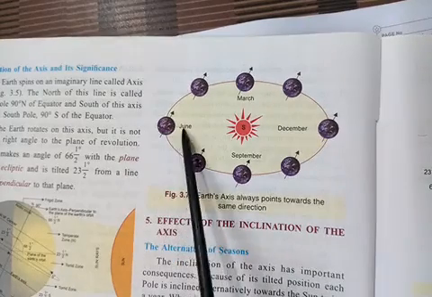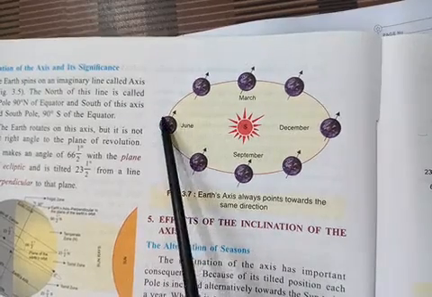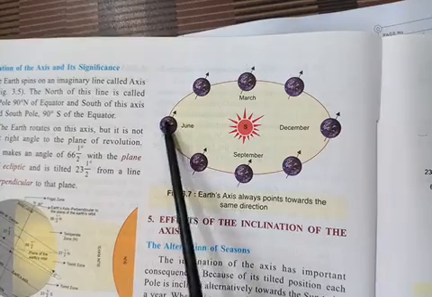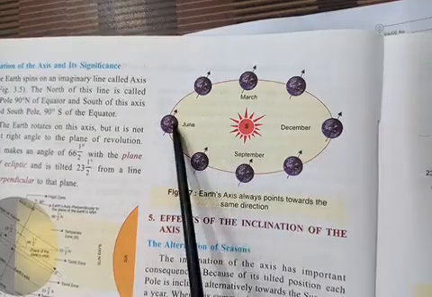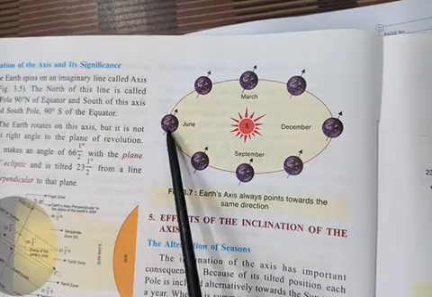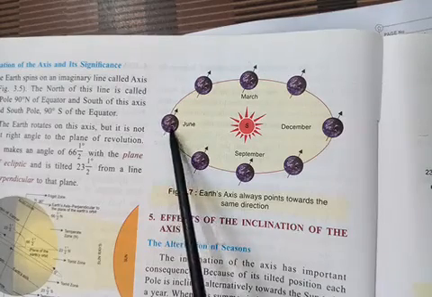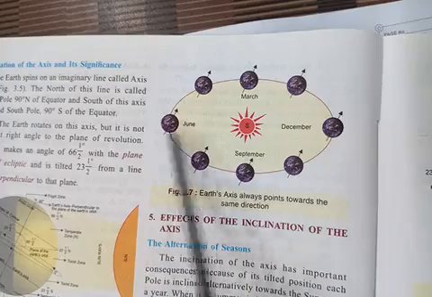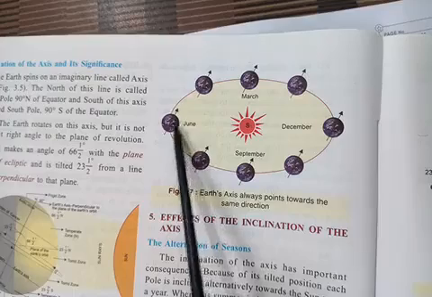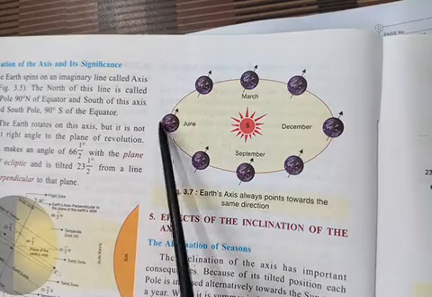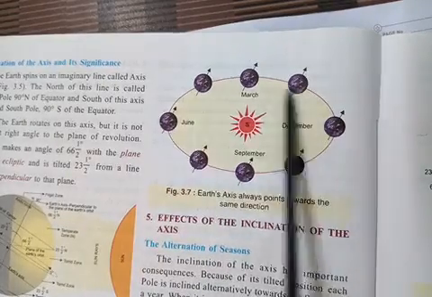But the same position, same thing actually, everything will be reversed. When? During June. In June, this is the position of the earth, and you can see here the northern pole, the northern hemisphere, is inclined towards the sun. Sun rays fall vertical on Tropic of Cancer. But the southern hemisphere is away from the sun, and so it gets very slanting sun rays, and the season gets reversed. The northern hemisphere experiences summer now, while the southern hemisphere experiences winter. So you can find it here in the other positions also.